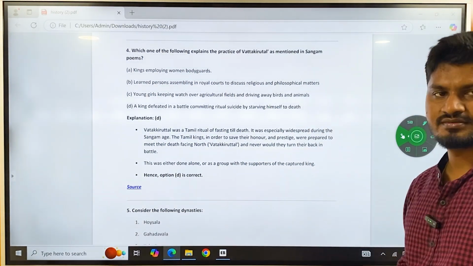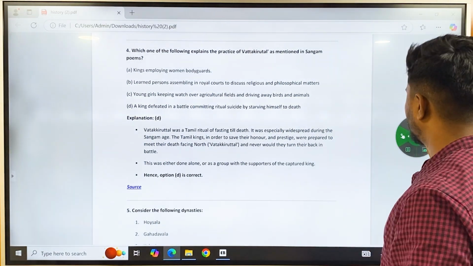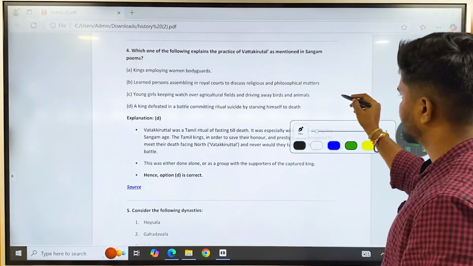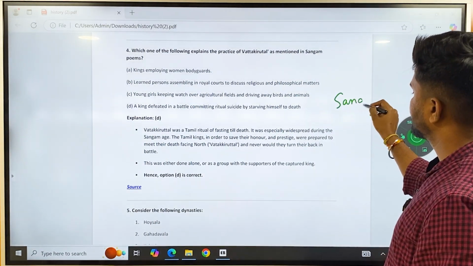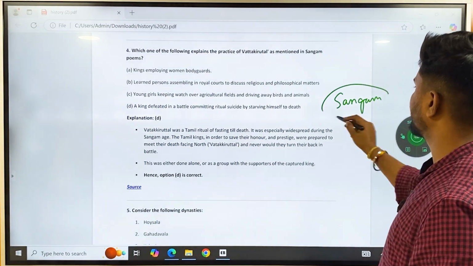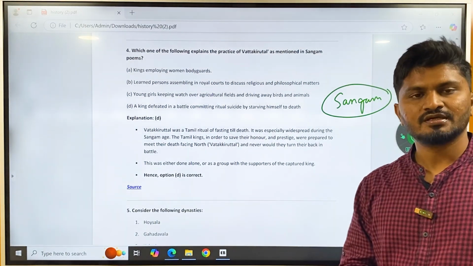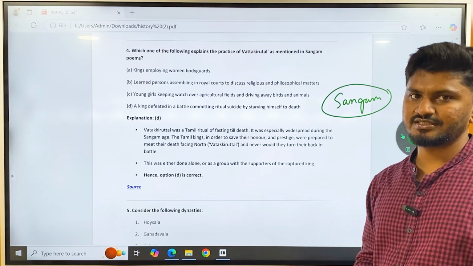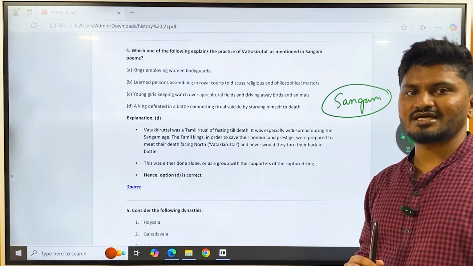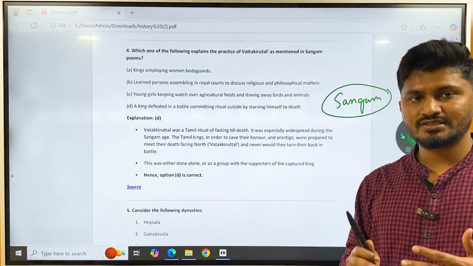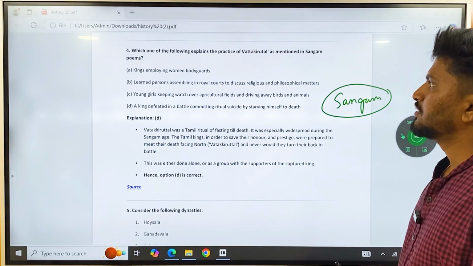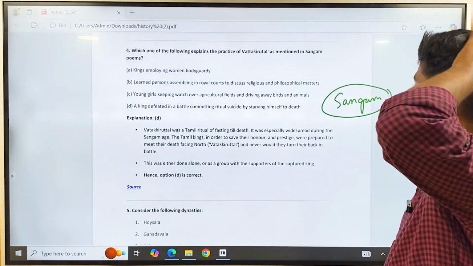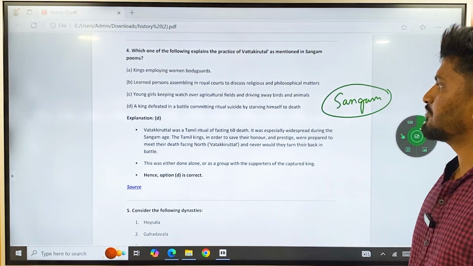Then question number 4: which one of the following explains the practice of Vattu Kiruttal as mentioned in Sangam poems? Along with Buddhism and Jainism, Sangam literature is another important and favorite topic for UPSC in ancient India. Every other year there will be questions from Sangam literature, so do have a look at Sangam literature and the important poets or important places mentioned in it.